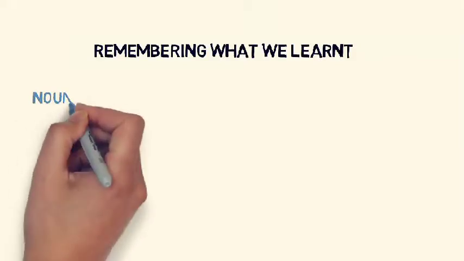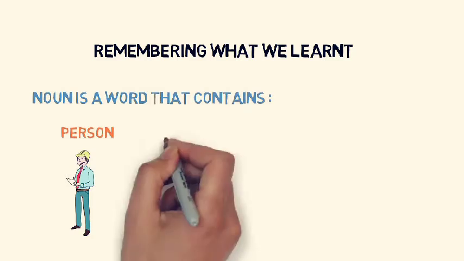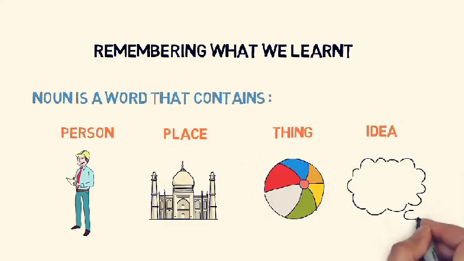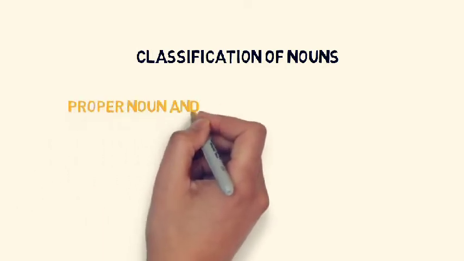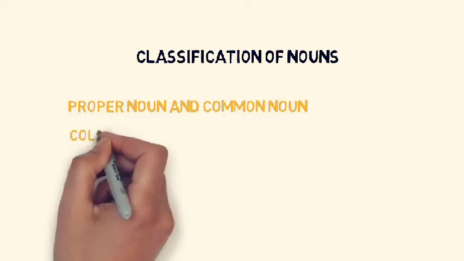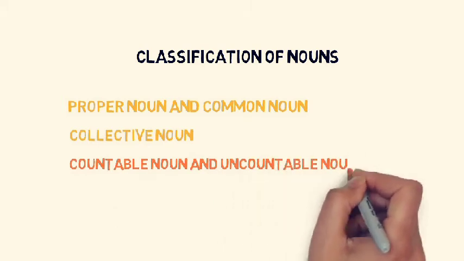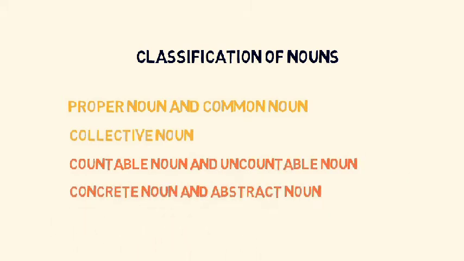If you remember, a noun is a word that names a person, place, thing, or an idea. Then we discussed the classifications of nouns. Nouns are basically classified into 4 categories. First, proper noun and common noun. Second, collective nouns. Third, countable nouns and uncountable nouns. And fourth, concrete nouns and abstract nouns.